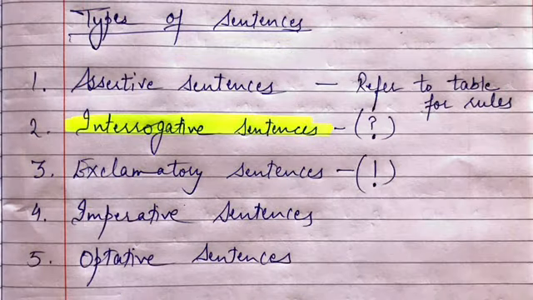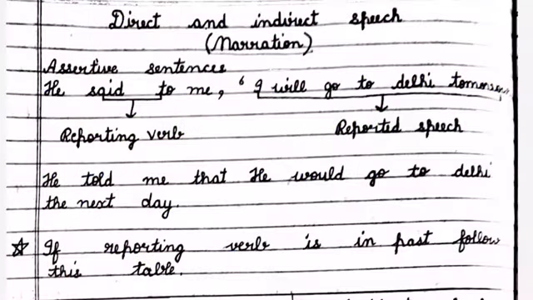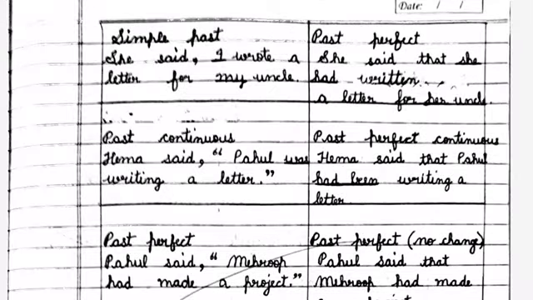Like in the previous lecture, we discussed rules of assertive sentences. I showed you a table and there we discussed that if the reporting verb is in past, like asked, inquired or said, then the reported speech is converted to past while narrating a sentence. Like present tense is converted to past, and if reported speech is already in past, then it is converted to further past.